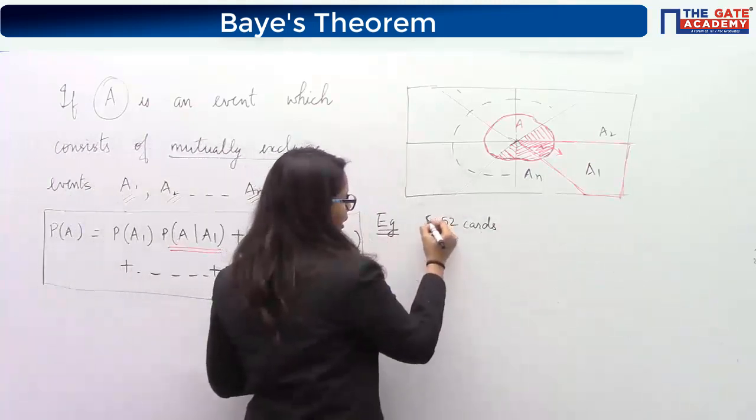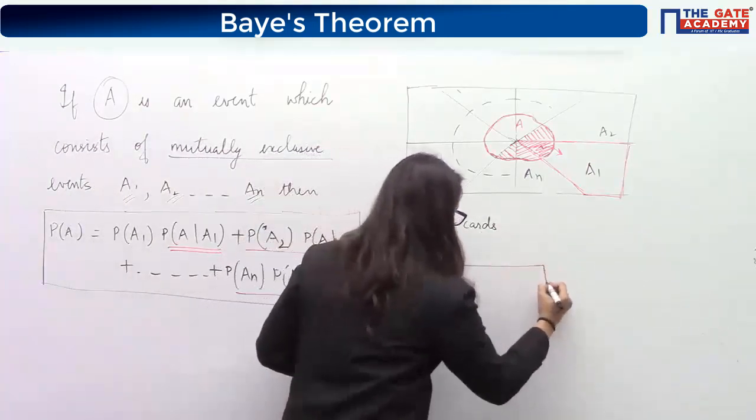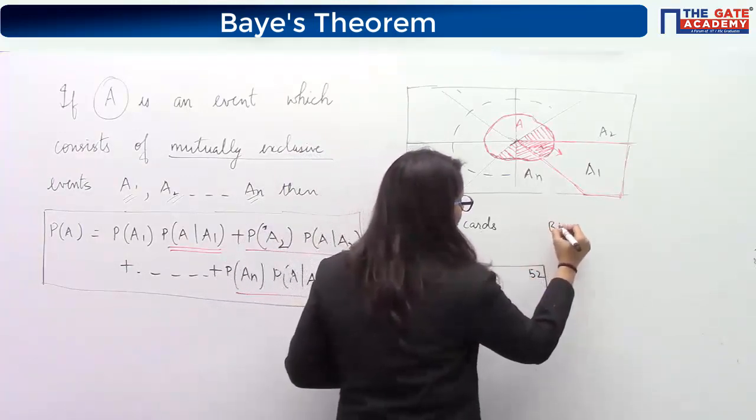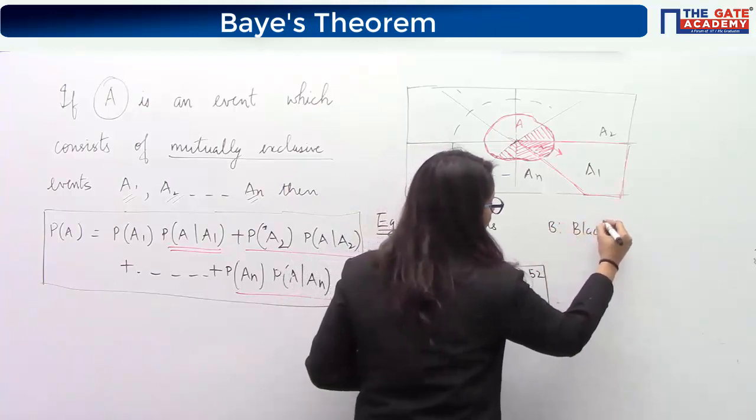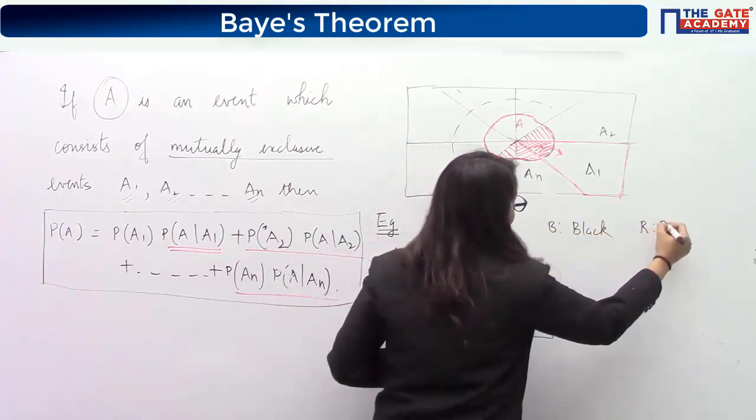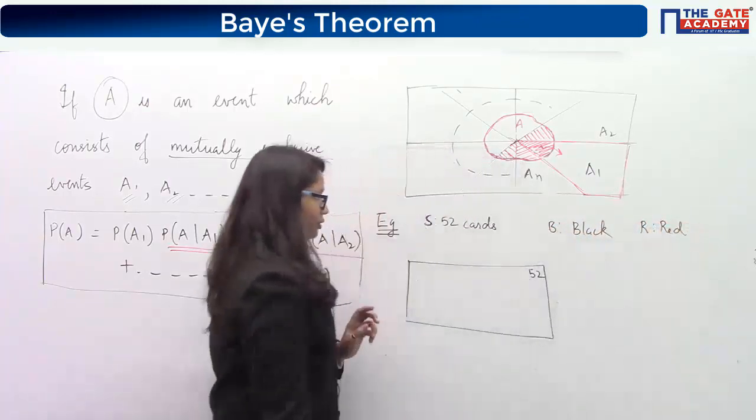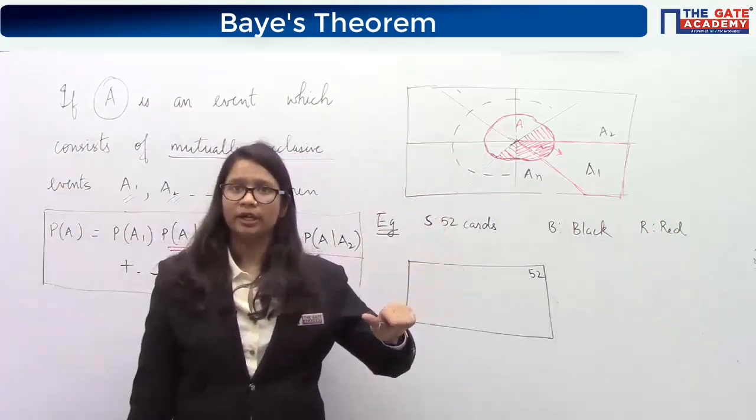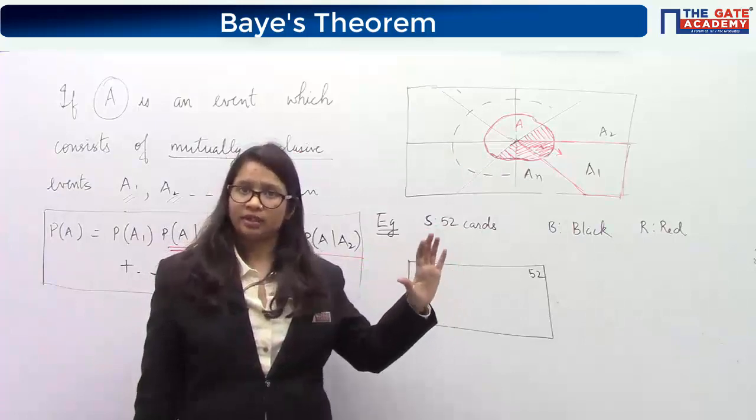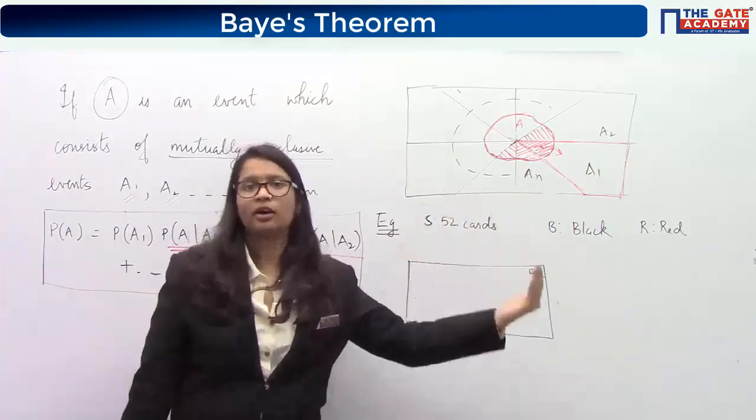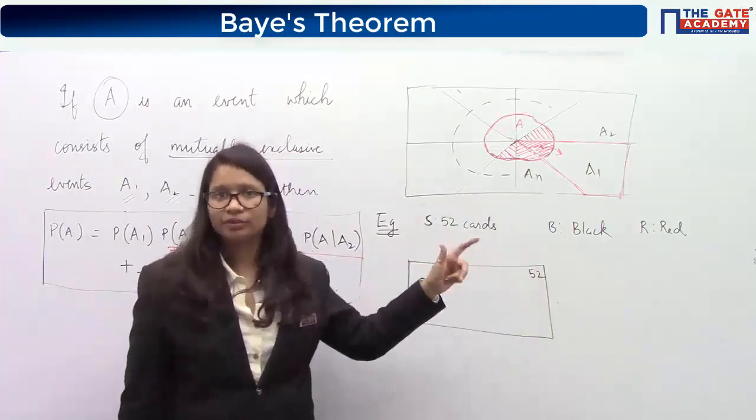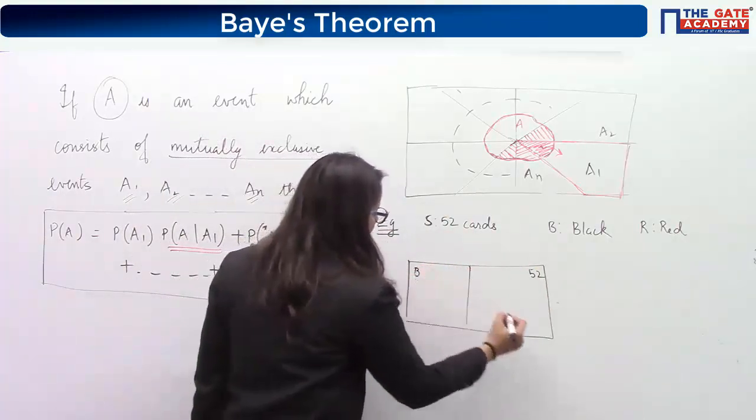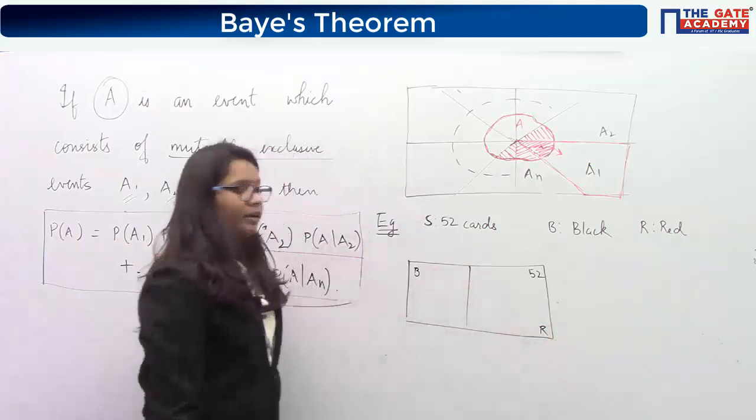If I say that the sample space is the space of 52 cards, and if I denote B as an event of getting a black card and R as an event of getting a red card, then you know that these two events B and R will be mutually exclusive, because there is no such card which is both black and red. So both of these events are mutually exclusive and can be represented something like this, black and red card.